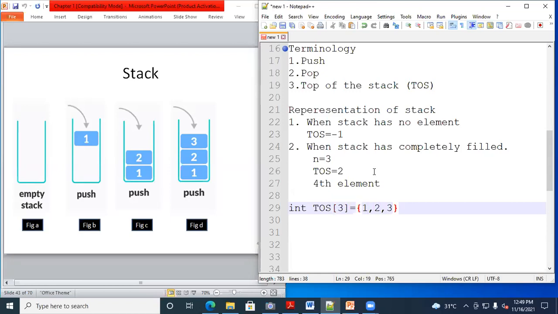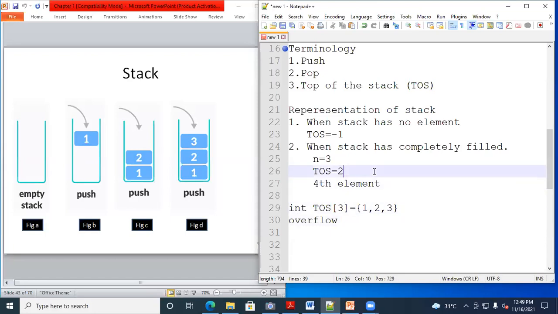Now, if you try to insert the fourth element, at that time you will get a message that is overflow. So this condition is called the overflow condition. What do we call this condition? The overflow condition, right? So all of you remember. When we call it overflow: if the stack is full and you try to insert one more element in that same stack, at that time you will get the message stack is full or stack overflow.